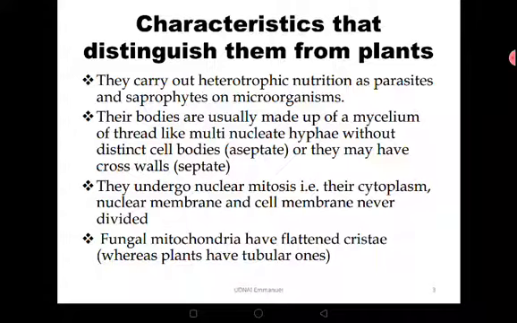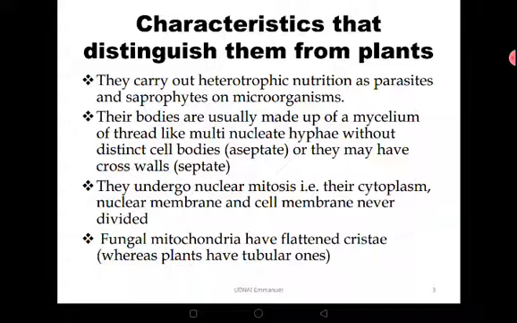And then their bodies are usually made up of mycelium. The main body is the mycelium, which is multinucleate. Some do not have septa, so they are aseptate, and others have cross walls, and they are called septate mycelium. We shall look at them in detail shortly.